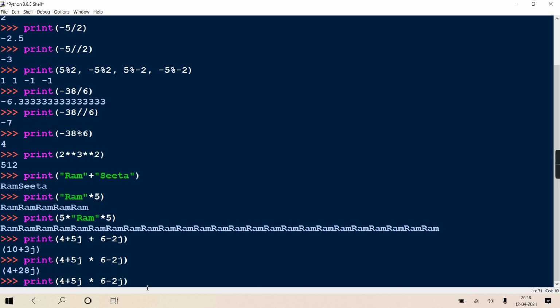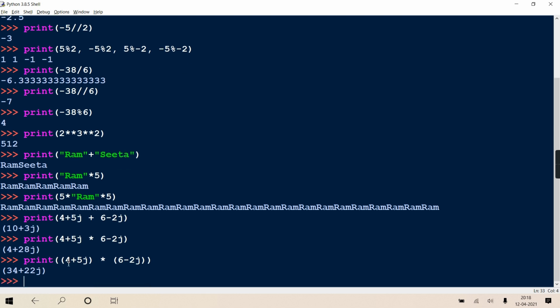But if I put brackets around this complex number, it will do it like this. Real, imaginary: it will take 6 into 4, 24, plus, because originally it is minus but already there is a minus, plus, so it will take 10.